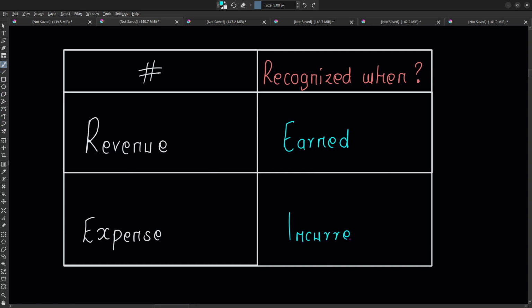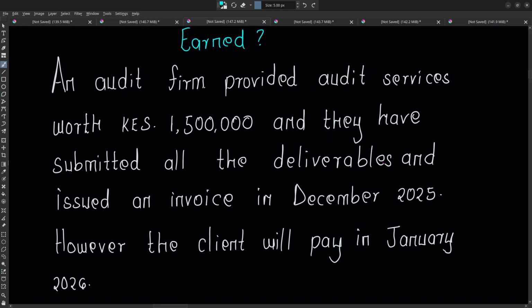Let us look at practical examples to understand what we mean by recognizing revenue when it is earned, and recognizing expense when it is incurred. Here we have an example of an audit firm which has provided audit services worth Kenyan shillings 1.5 million, and they have submitted all the deliverables and issued an invoice in December 2025. However, the client will pay in January 2026.